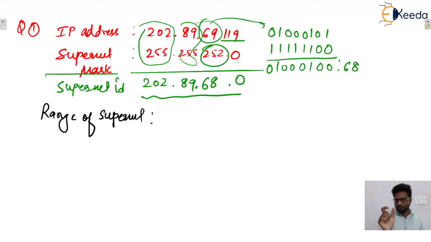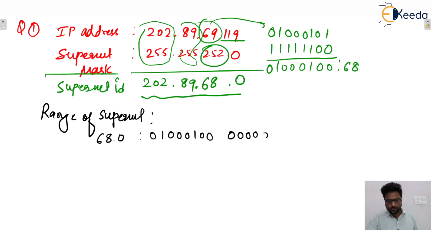So in the third octet there will be the supernet bits. So we'll be considering the third and fourth octet 68.0, that can be written like that, 0 0 0 0 0.